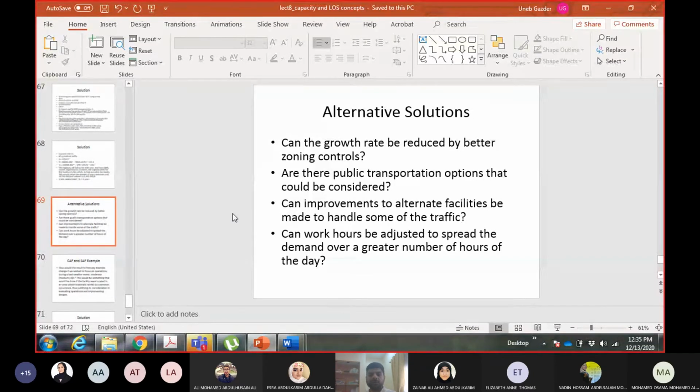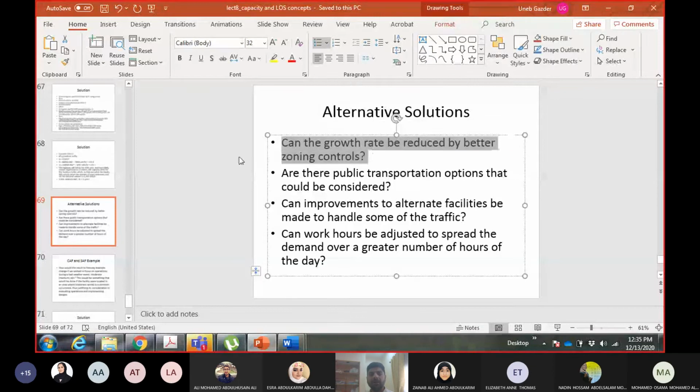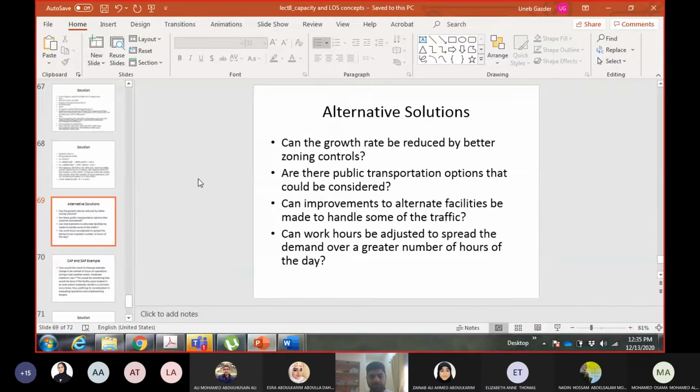Then what are the other solutions? One solution is to control the growth rate by better zoning. Zoning means land use. Control the land use in that area. So let's say this highway is going towards a commercial area. In that commercial area, new businesses are starting, and because of those new businesses, the traffic growth rate towards that area is 6%.